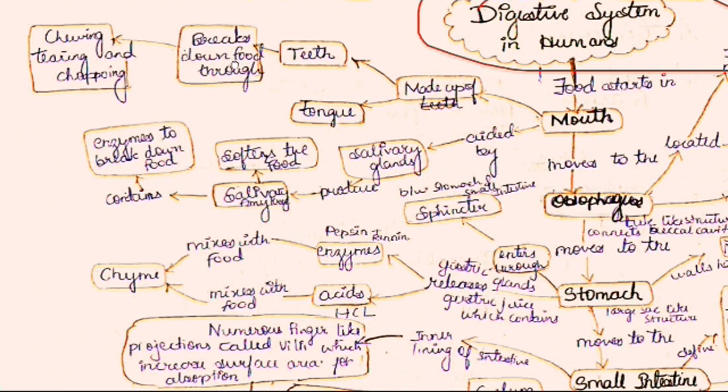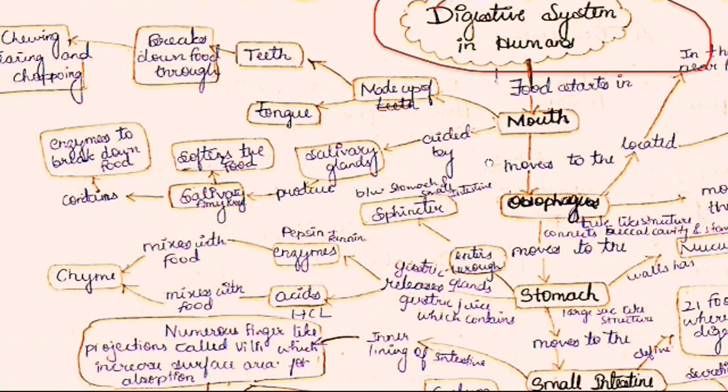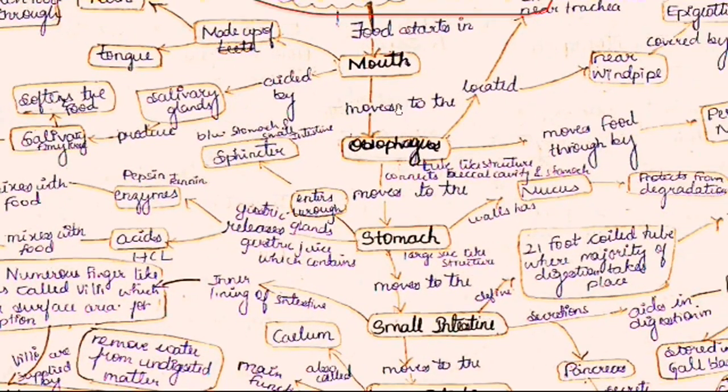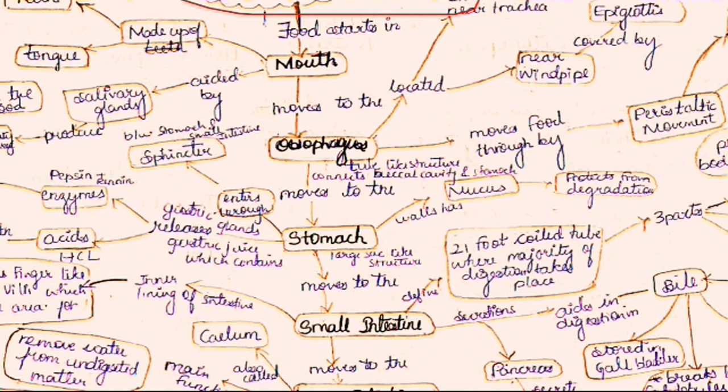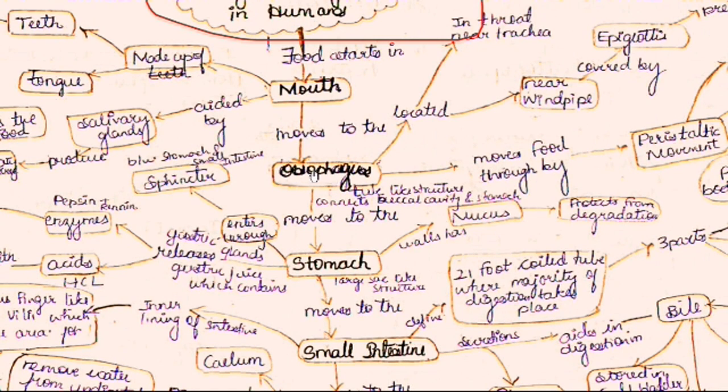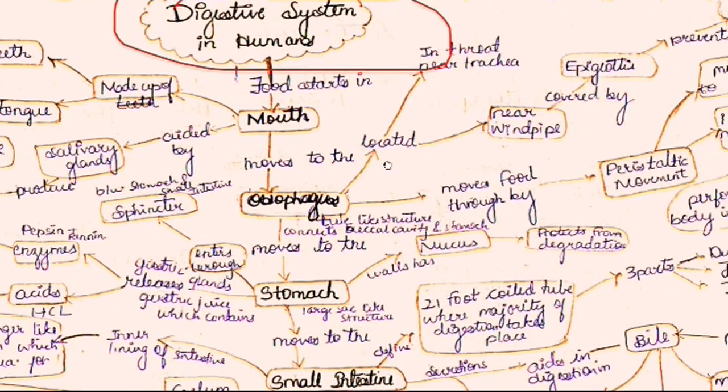Now after passing through the mouth, the food moves through a tube-like structure, that is the esophagus, which we have discussed. Where is the esophagus located?